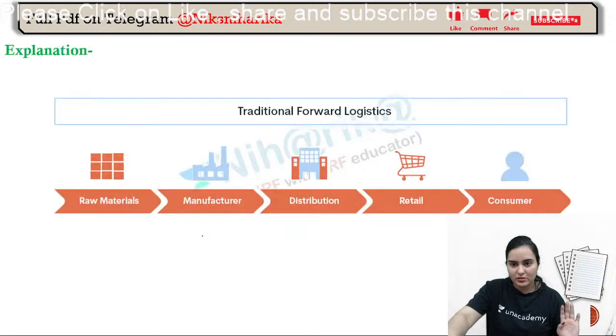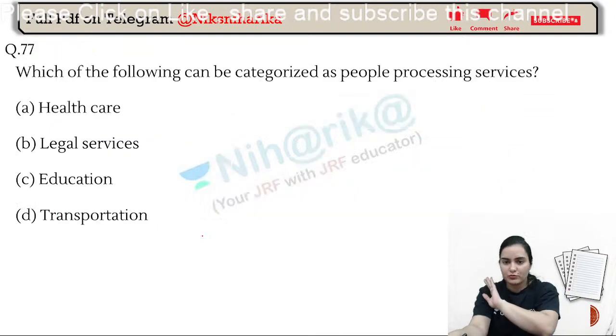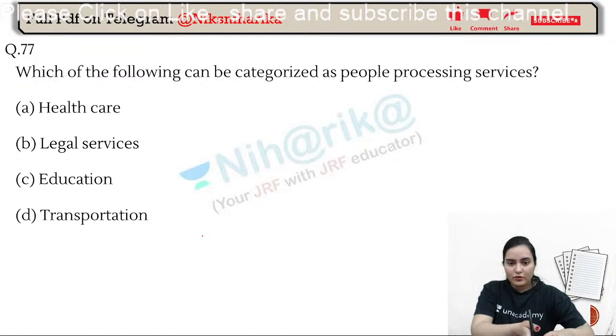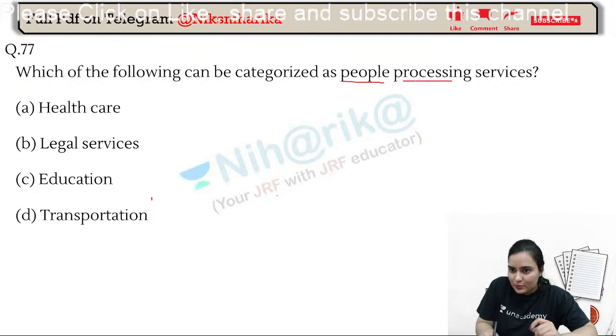Here you can see the traditional forward logistic: raw material, manufacture, distribution, retail, and consumer. Now, which of the following can be categorized as people processing services? People processing. Focus on the words. What is it saying? People processing services.